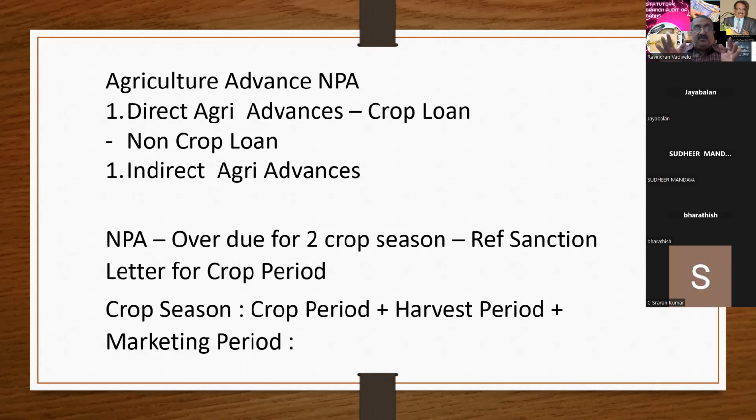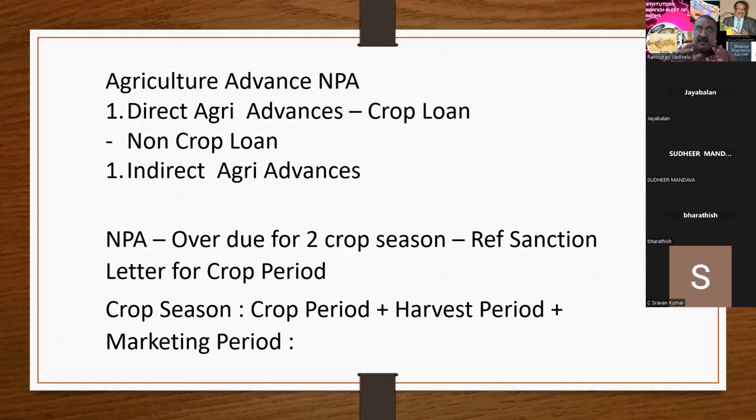I need only 10 minutes. You can easily understand how to do the NPA classification with reference to agriculture. A crop season which is less than 1 year is called a short-term crop. A crop season which is above 1 year is called a long-term crop.